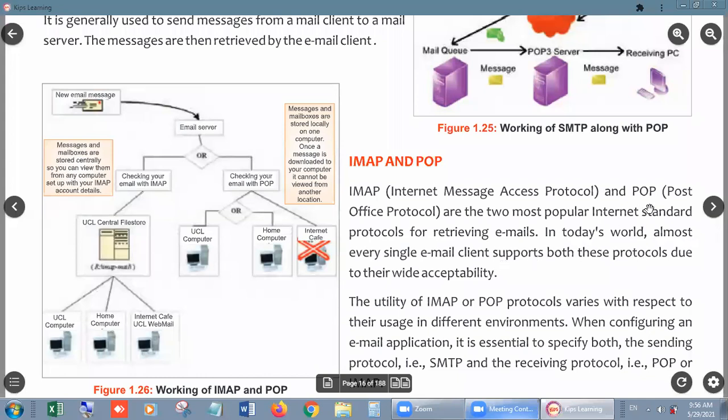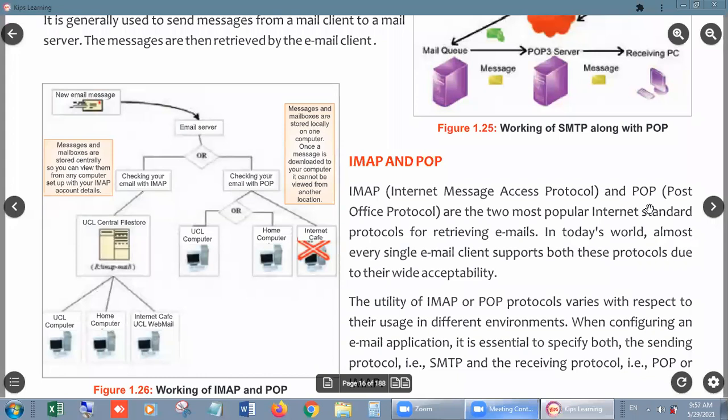Access, and POP, Post Office Protocol. In Post Office Protocol, even if you are offline, you can still use it, because the message is automatically stored inside your computer, right?